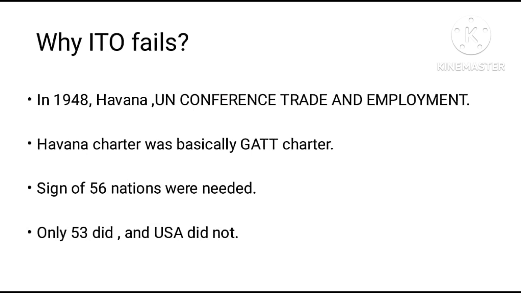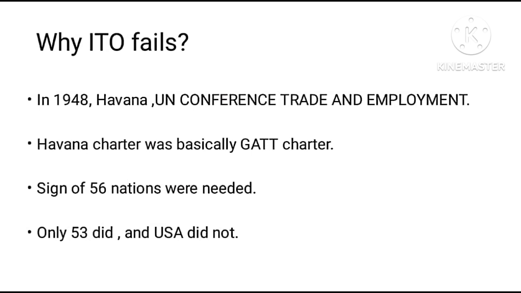So there are some reasons why the ITO fails. But in 1948 in Havana, there was a conference on trade and development, and the Havana Charter was proposed, which was basically a GATT charter. GATT means General Agreement on Tariffs and Trade. Since the start of 1930, tariffs were a major basic problem. It led to numerous unsolvable problems. That's why the Havana Charter was proposed: how tariffs and trade are meant to be, or how they should be, or what changes needed to be done.